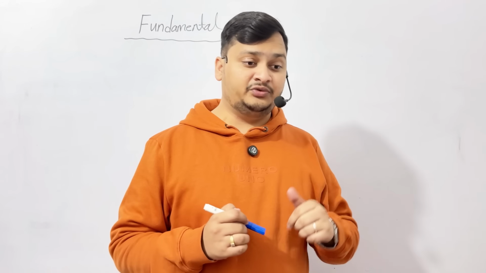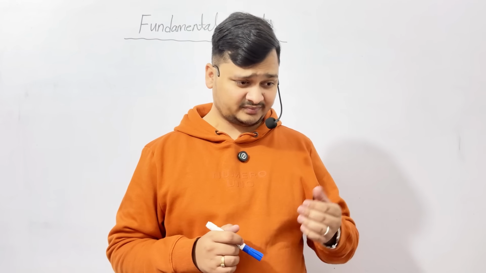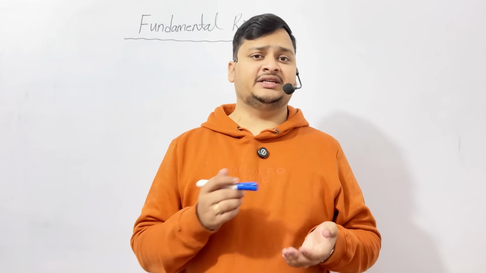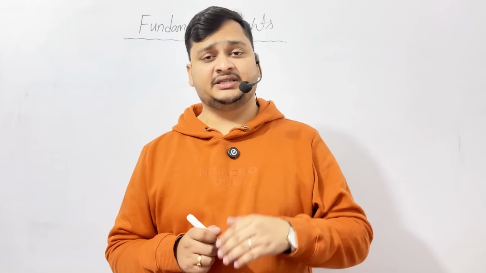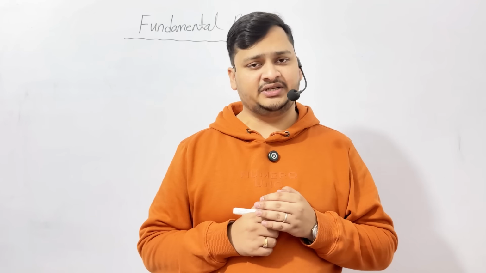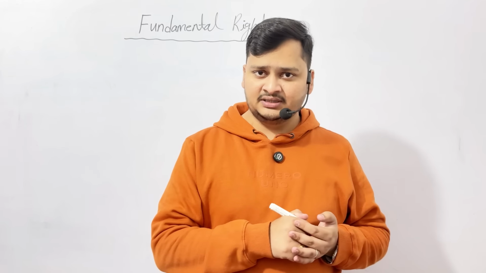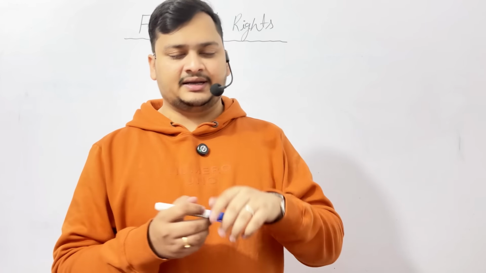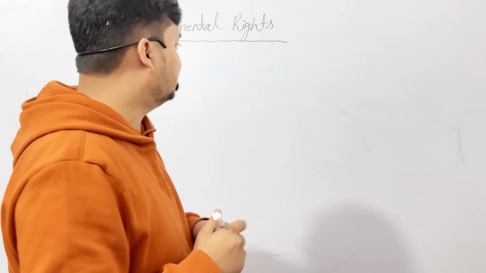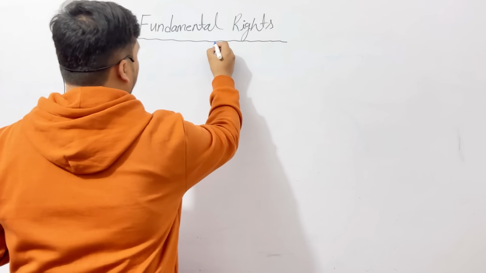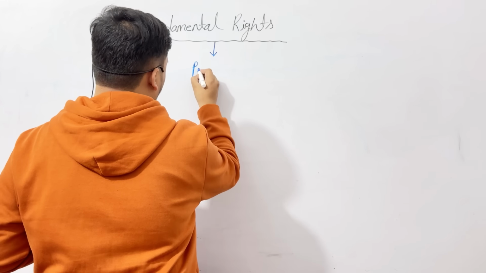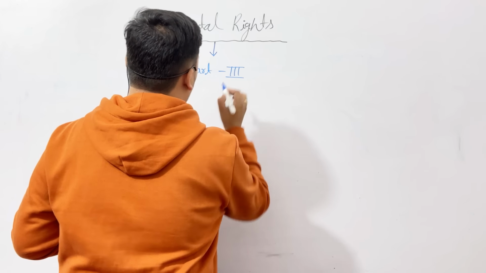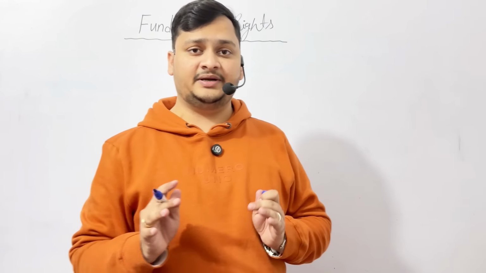So in which part of our Indian Constitution is this available? This also becomes very important. The first part deals with the Union and its territory, the second part deals with the citizenship of the people of the nation and also the foreigners, and the third part of the Indian Constitution deals with fundamental rights. So fundamental rights come in the Indian Constitution in which part? In Part 3. Note down, Part 3 of the Indian Constitution deals with fundamental rights.